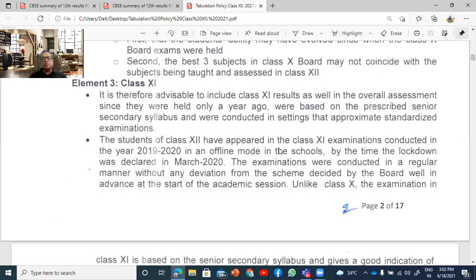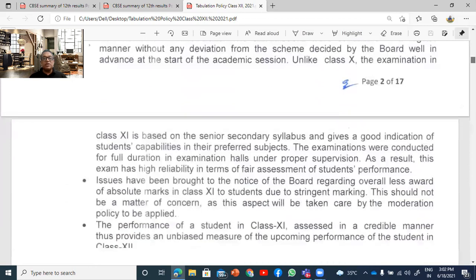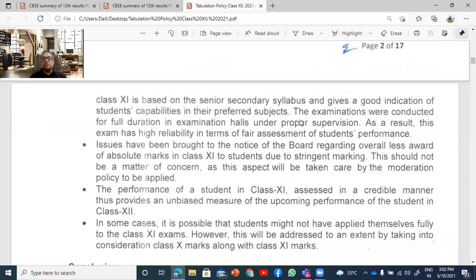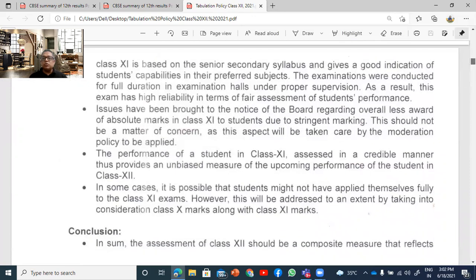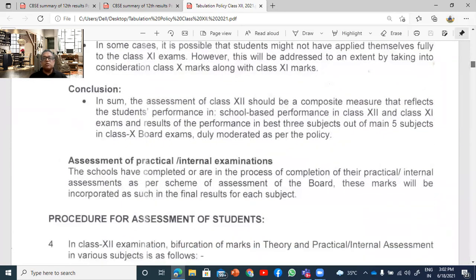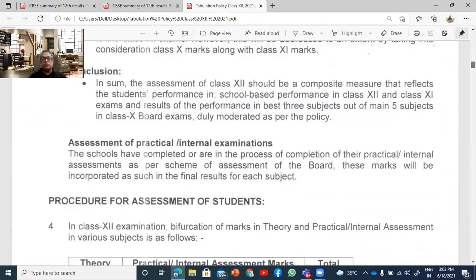So students of class 12 have appeared in the class 11 exam. This was the offline examination. So the board also wants a realistic picture of what the student is as compared to class 12, which was only online. So a class 11 final examination in the offline mode gives a very realistic picture of the capability of the student. So a lot of issues were brought before the boards, and this committee has decided on all this. And therefore, the policy of combining 10, 11, 12 was decided.